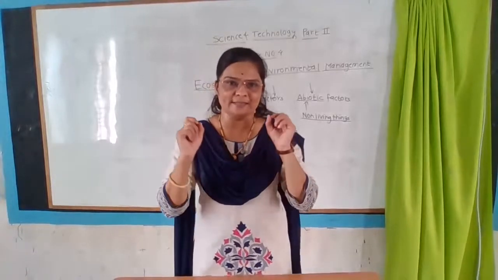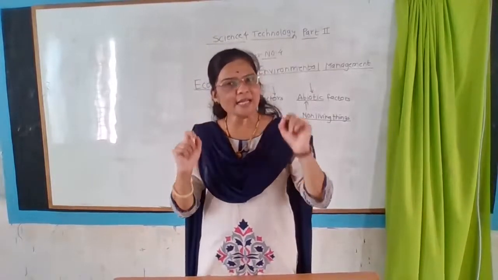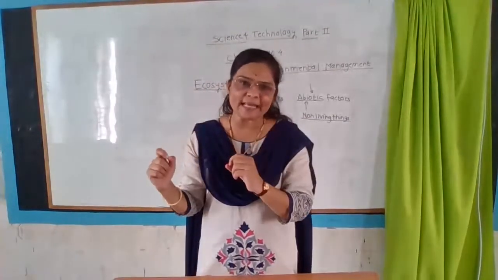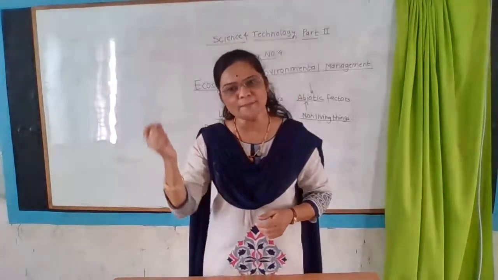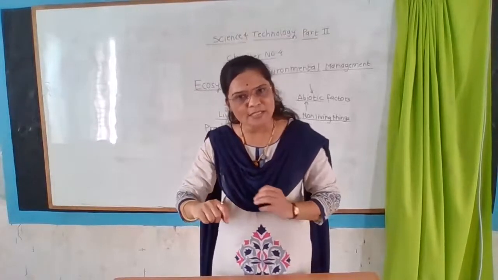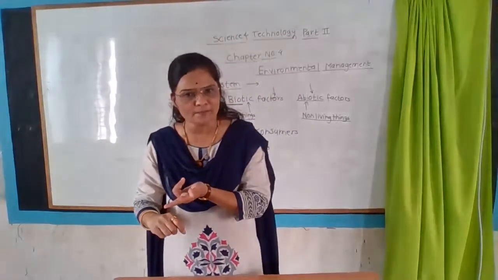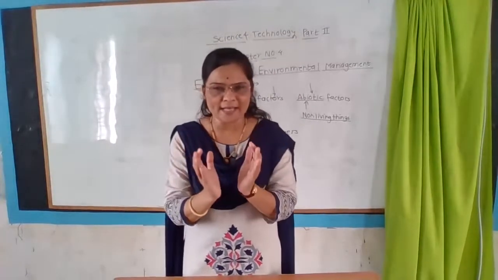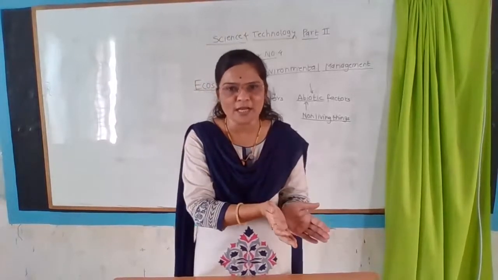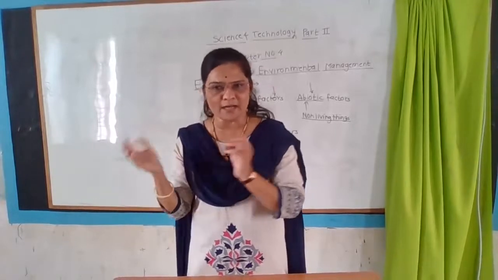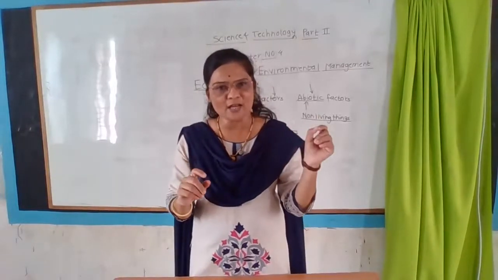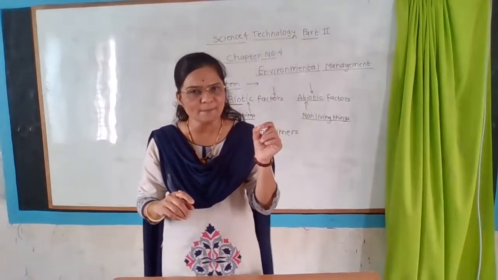Then the aquatic ecosystem. There are two main types of aquatic ecosystem: marine water ecosystem and freshwater ecosystem. Either the organisms are present in fresh water or in marine water.